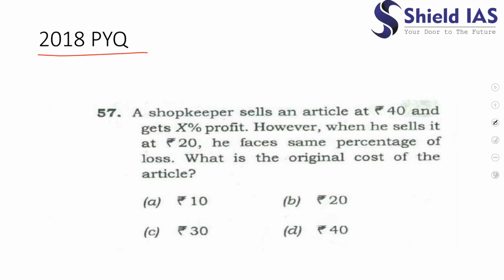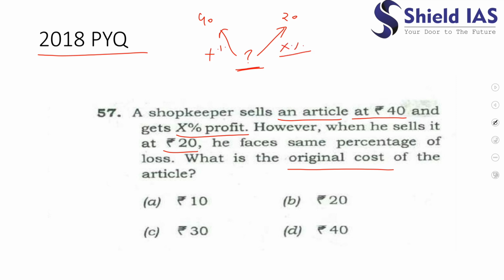Now this is our next question. It is also from the 2018 PYQ. A shopkeeper sells an article at rupees 40 and gets X% profit. However, when he sells it at rupees 20, he faces the same percentage of loss. What is the original cost? Here also you can see, let's say a person is selling some item at 40 and again he sells some item at 20. What should be the price such that in one transaction he is getting X% profit, and in the other transaction at 20 he is getting the same amount of loss? So you can always cross check this question.